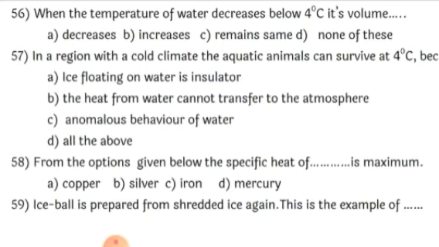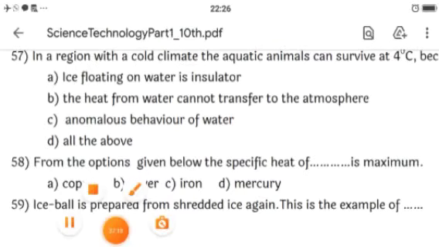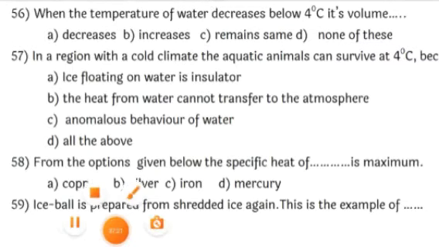Next, from the options given below, the specific heat of dash is maximum. If you see the chart given in the heat lesson, you will find that copper is around 0.095, silver is around 0.056, and iron is around 0.110.